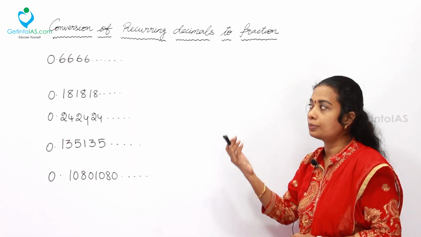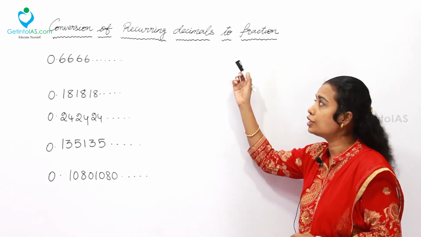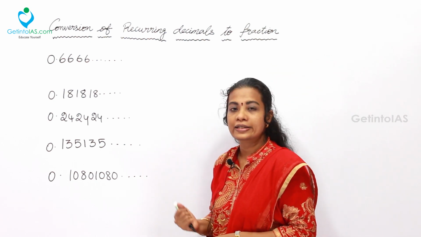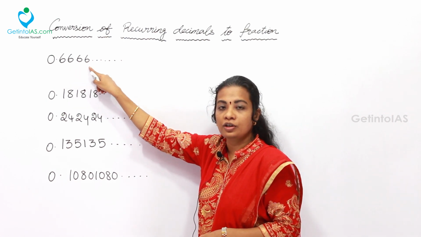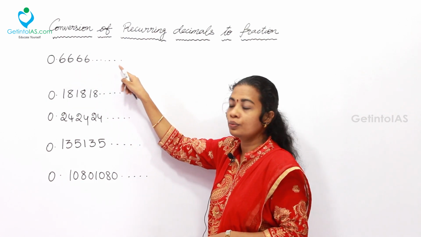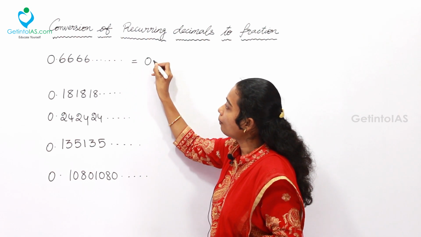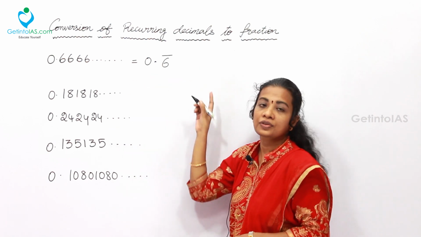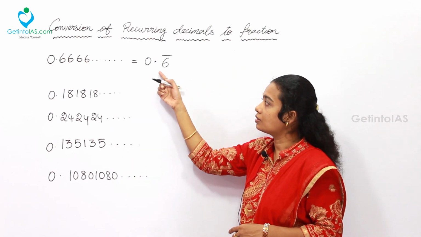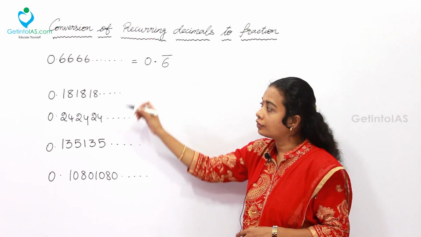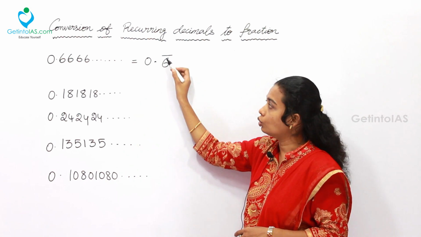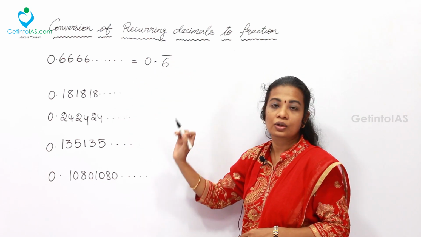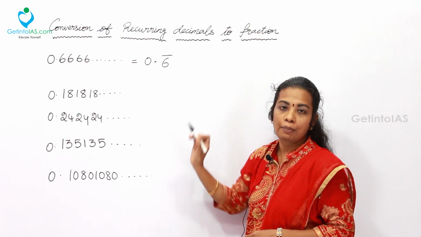Let's solve some more problems on conversion of recurring decimals to fractions. Let's take the first sum. Given 0.6666. 6 is repeated here after the dot, which means after the decimal point only 6 is repeated throughout, that is 0.6 bar. Whenever you come across these kinds of sums, you have to make a bar on the number which is repeating exactly. Only 6 I could take. So 0.6 bar.